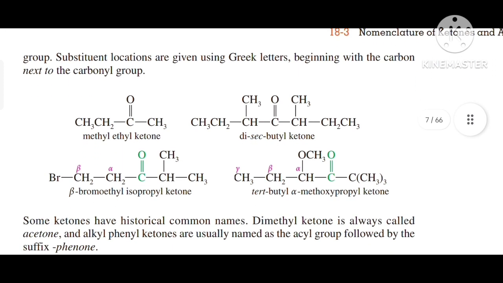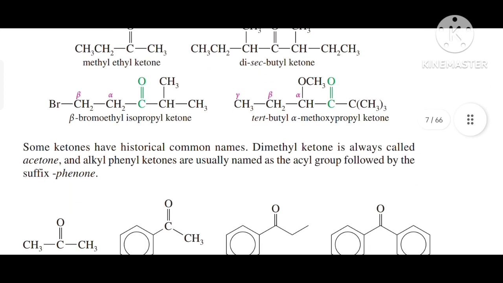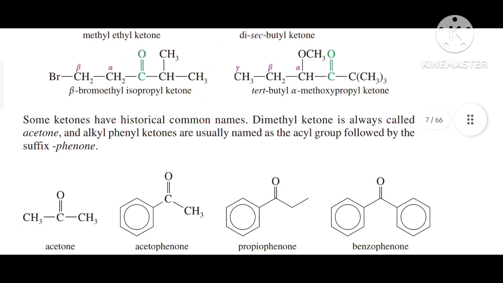So there are some examples. The first example is methyl ethyl ketone. The second example is di-sec-butyl ketone, the third example is beta-bromoethyl isopropyl ketone, and the fourth example is tert-butyl alpha-methoxypropyl ketone.